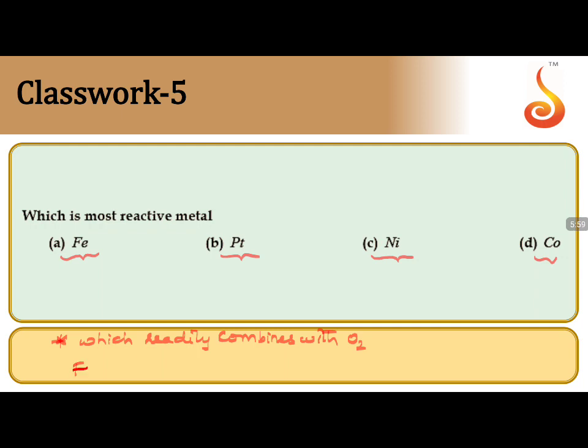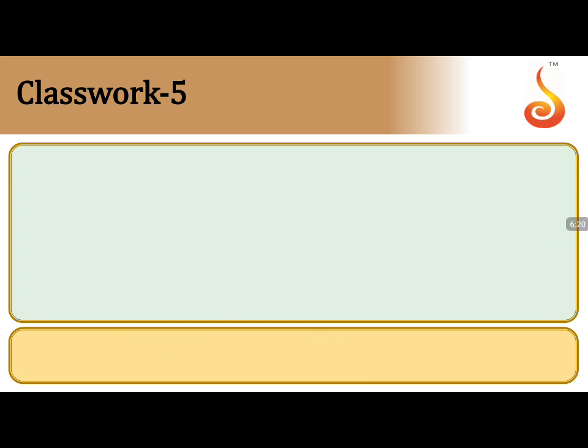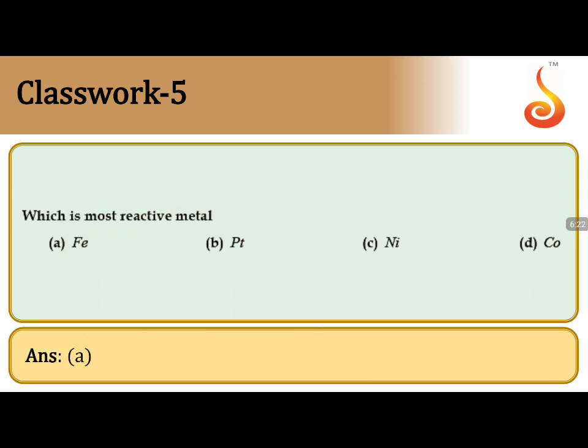If I take iron, iron readily combines with oxygen in the atmosphere and undergoes the rusting process, Fe2O3. Rust formation is possible very easily, whereas this type of corrosion is not easily observed in the case of platinum, nickel and cobalt. So the most reactive in the 4 options given to us is going to be iron. Iron is going to be the answer for this particular one.